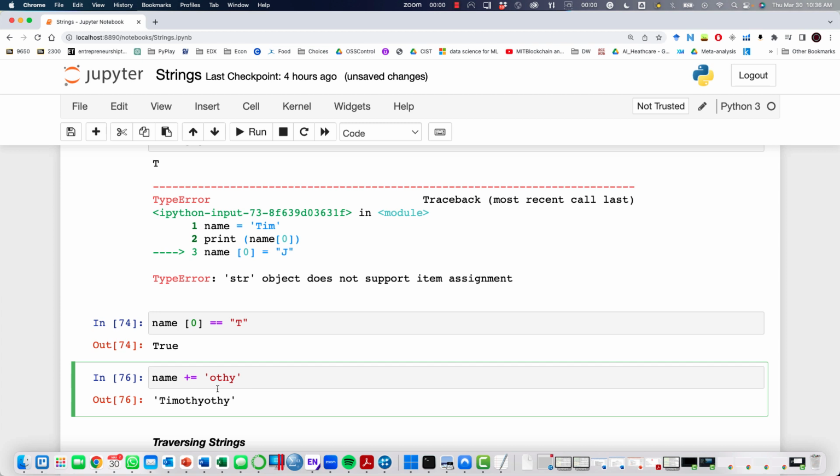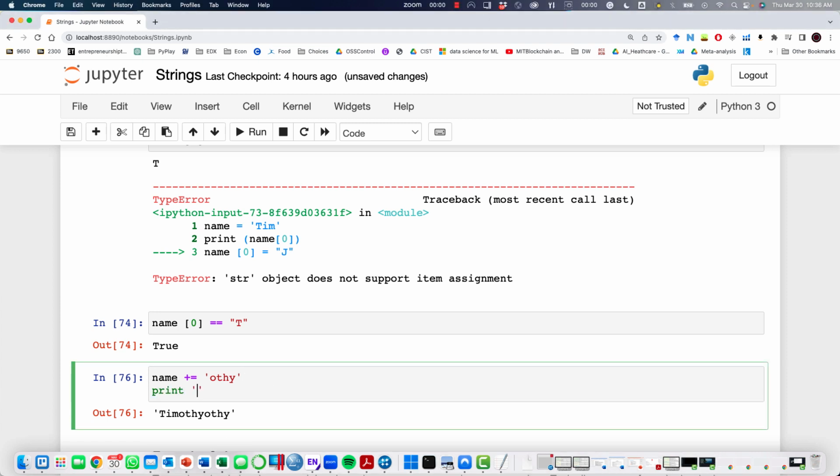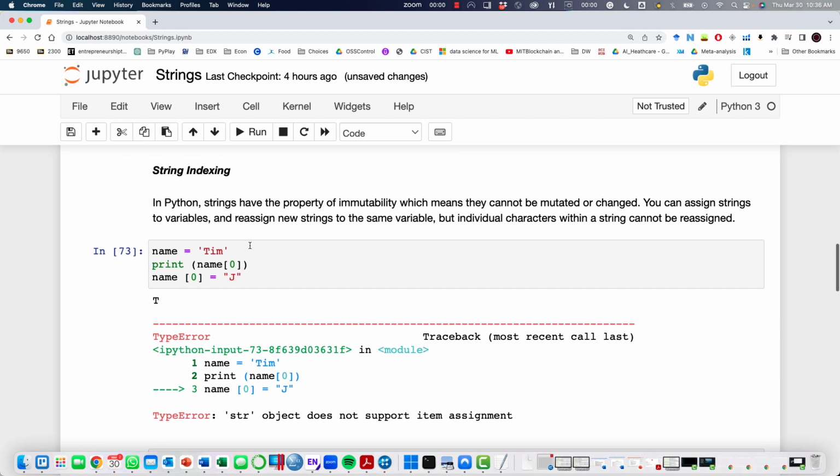Because I ran it twice, it probably added it two times, but you can concatenate a piece of a string to a name. So print name, and yes, every time I run it, it's going to add to it. Alright, let's move on. I believe that's clear. Again, don't forget that strings are immutable.